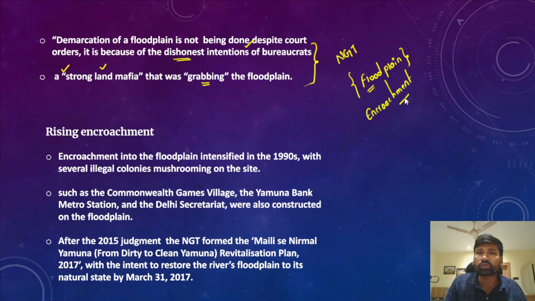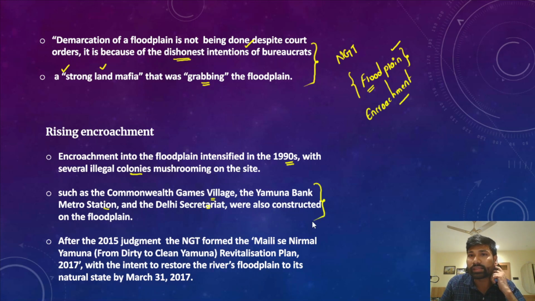It is also said that the encroachment significantly increased in the 1990s, with several illegal colonies mushrooming on the banks of river Yamuna. I've already told you the examples of these permanent encroachments upon the floodplain: the Commonwealth Games Village, Yamuna Bank Metro Station, and the Delhi Secretariat, which were also constructed on these floodplains.